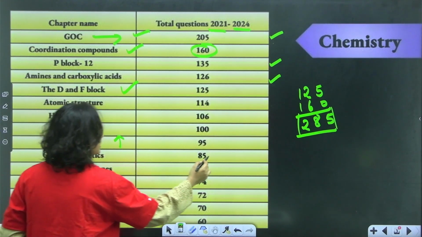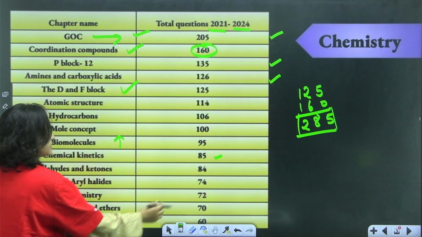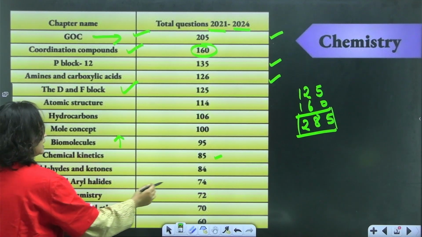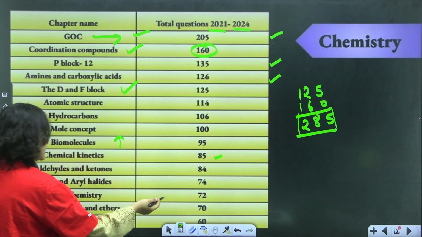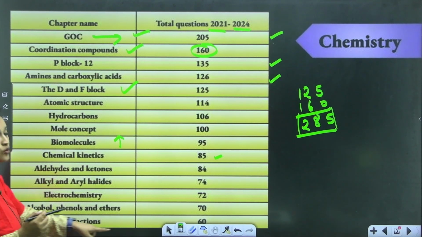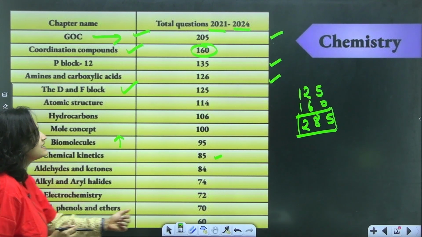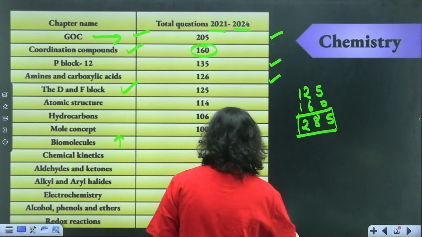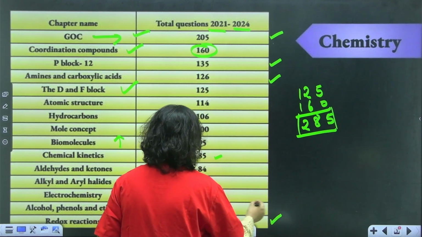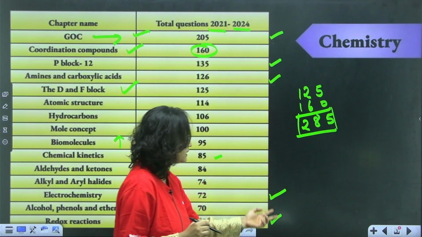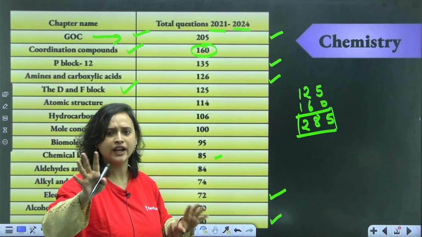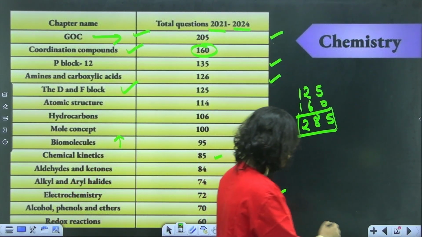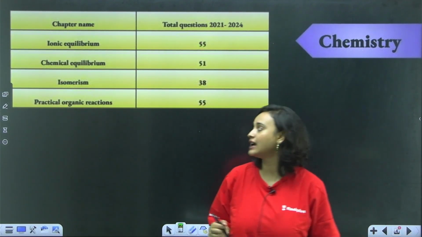Now, chemical kinetics 85, aldehydes and ketones 84, alkyl and aryl halides 74, electrochemistry 72, alcohol, phenols and ethers 70, and last, you have redox reaction, which has 60 questions. So redox is 60 and electrochemistry 72. I think these 2 chapters also, if you do, you will definitely get 4 to 8 marks in your pocket. Acha. Now, chemistry definitely has many more chapters.